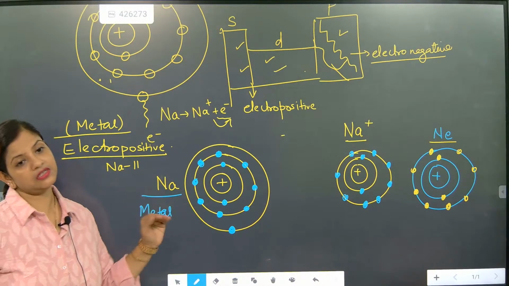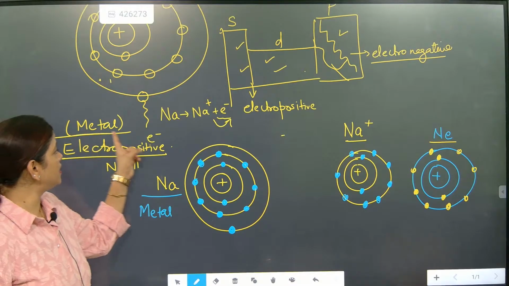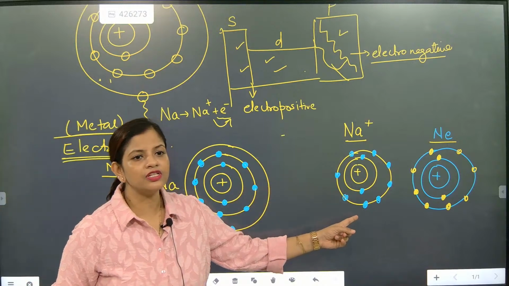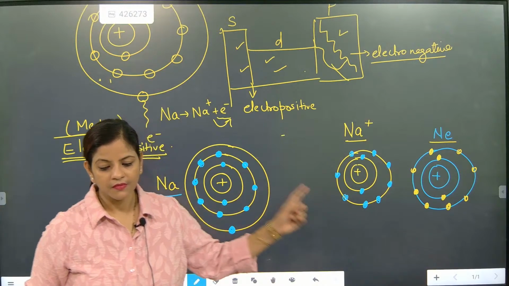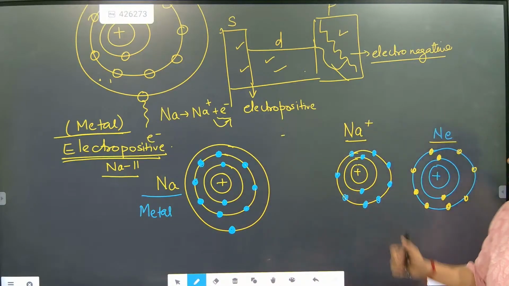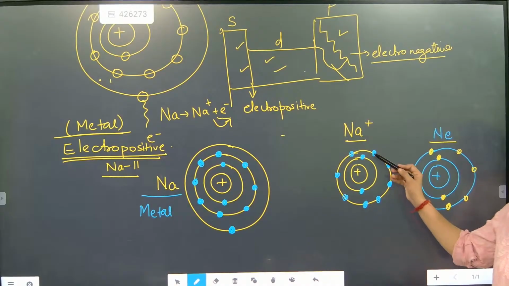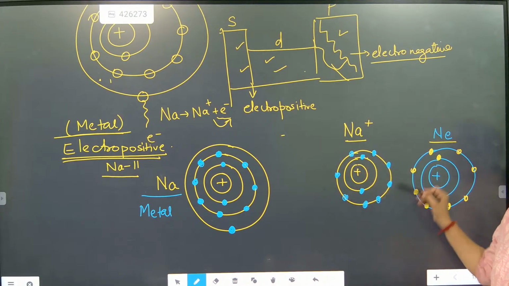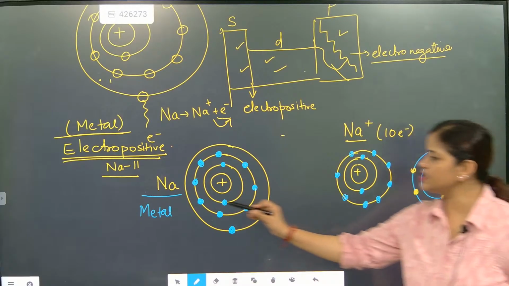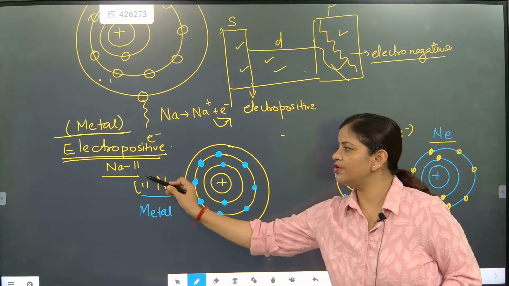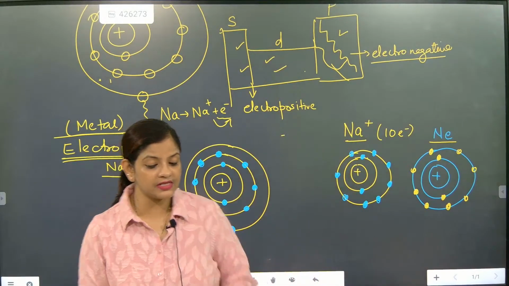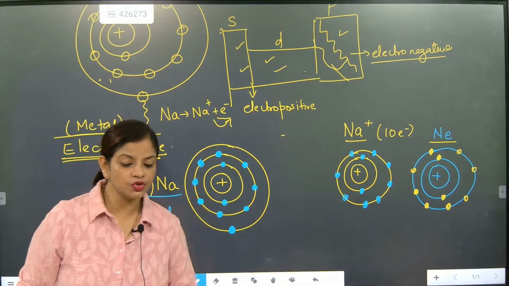Draw quickly to understand this part. Here you write metal, electropositive, sodium 11. But beta, what is the number of electrons in the sodium ion? Draw, Arunisha, draw. Count it: 1, 2... blue color, how many is coming? 10. So it is coming as 10 electrons. But how many were there here? 11 electrons. Did you understand the basic difference between sodium and sodium ion?